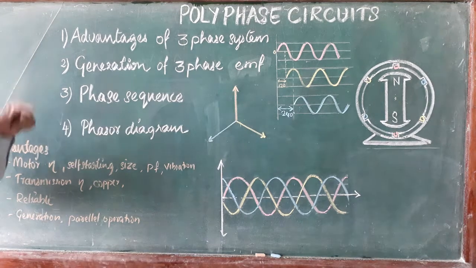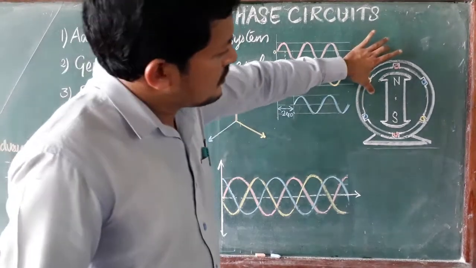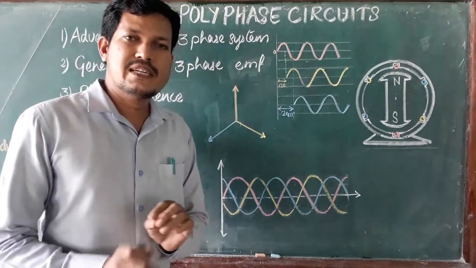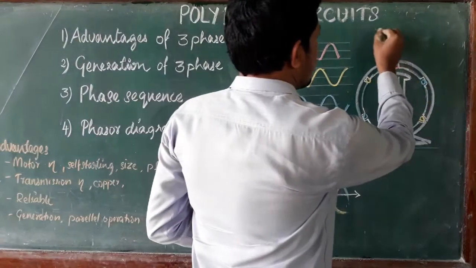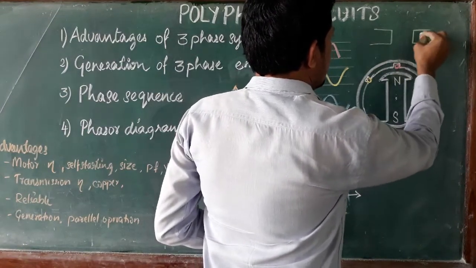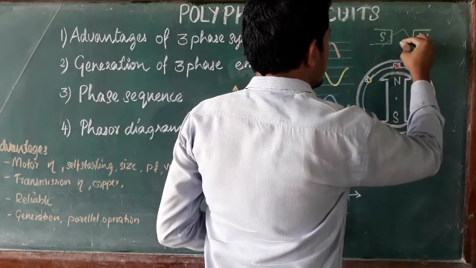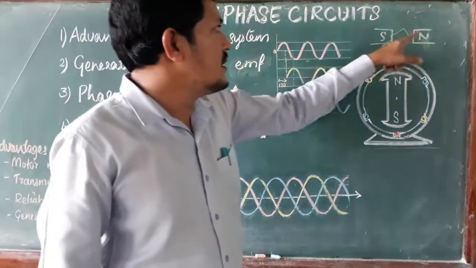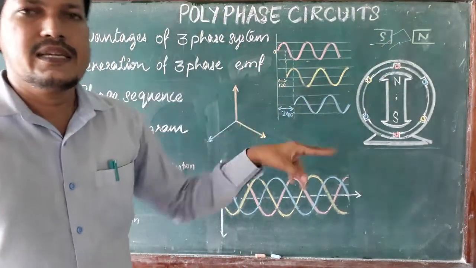Next we are going to discuss the generation of EMF. So here an alternator is drawn. So comparing single phase generation and the three phase generation, in the single phase generation, I am drawing here a small figure. Single phase generation, north pole, south pole. One coil is rotated inside the magnetic field. Just one coil is rotated. Here I draw only one turn of coil being rotated.